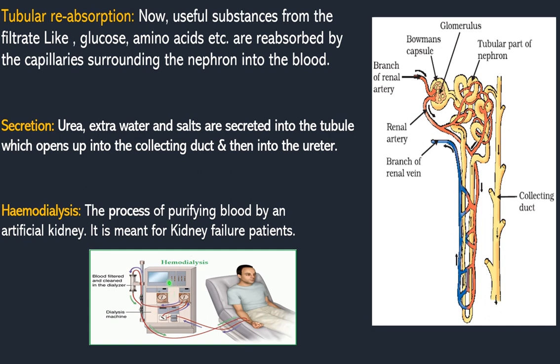Okay, and for creating the urine, that urine will be collected in a bag. Okay, so this is artificial formation of urine, that is called hemodialysis. The process of purifying blood by an artificial kidney is called what? Hemodialysis. It is meant for kidney failure patients only. Okay, so this is about the excretion in human beings.